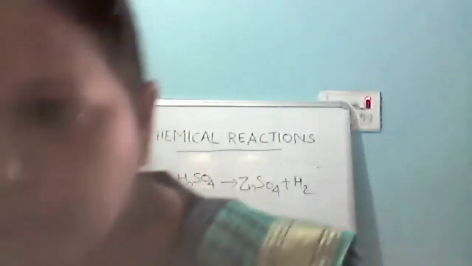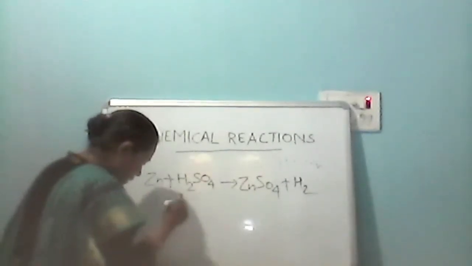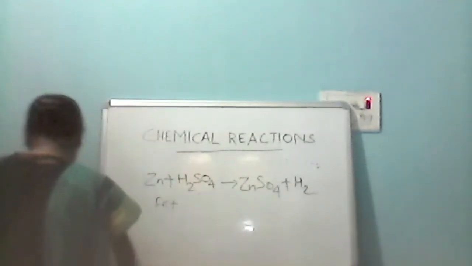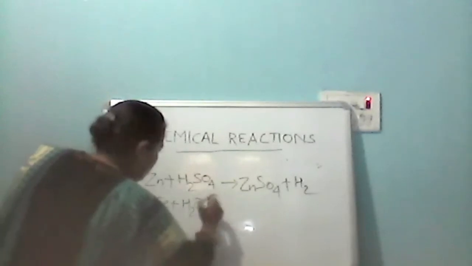Now another equation I am writing. दूसरा equation हम दे रहे हैं, ठीक है, उसको देखो. In the second equation what I am writing, iron is combining with water, okay, and it is forming